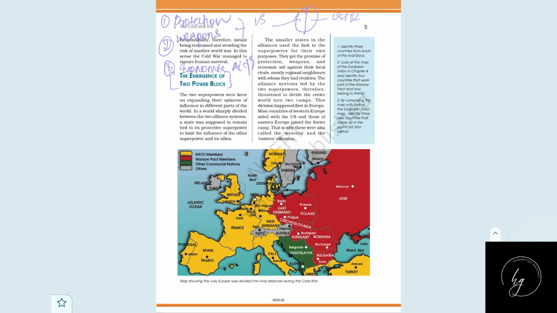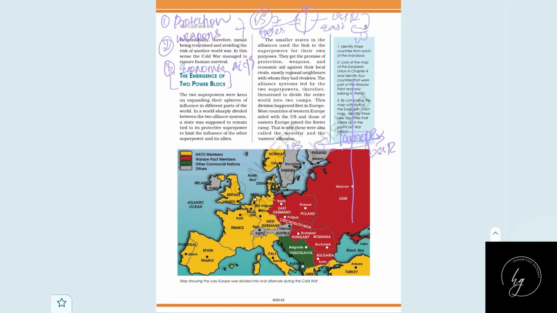This divided the world into two: the Western Alliance and the Eastern Alliance. US is the West and USSR is the East. Do you know why it's known as Western and Eastern? It's not just because the US is residing in the West and USSR is in the East. It's because the major division happened in Europe. Consider this to be Europe. Europe was completely divided into half. The western part joined USA and the eastern part joined USSR, and there came the Western Alliance and the Eastern Alliance.